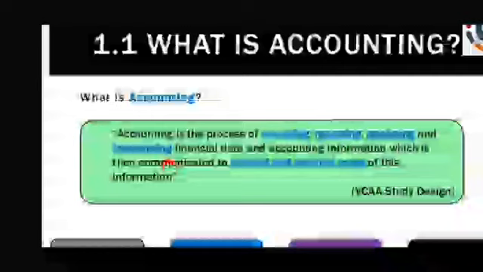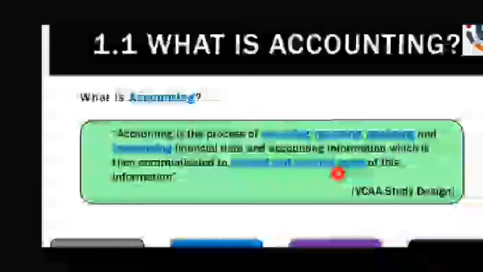So interpreting financial data and accounting information, which we then communicate to internal and external users of this information.